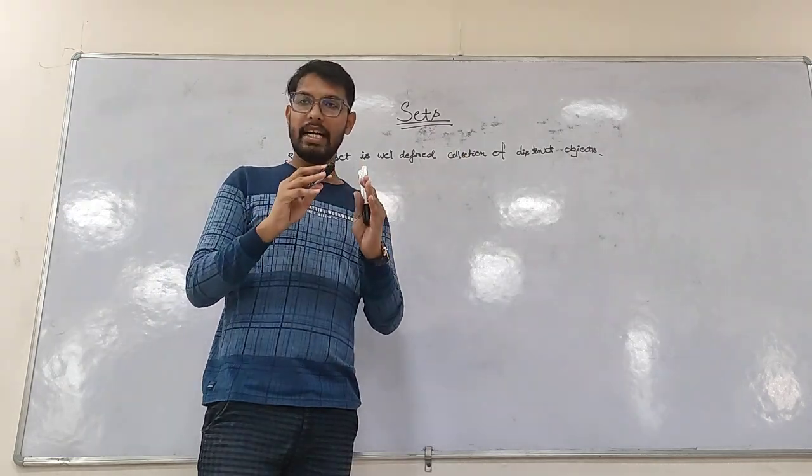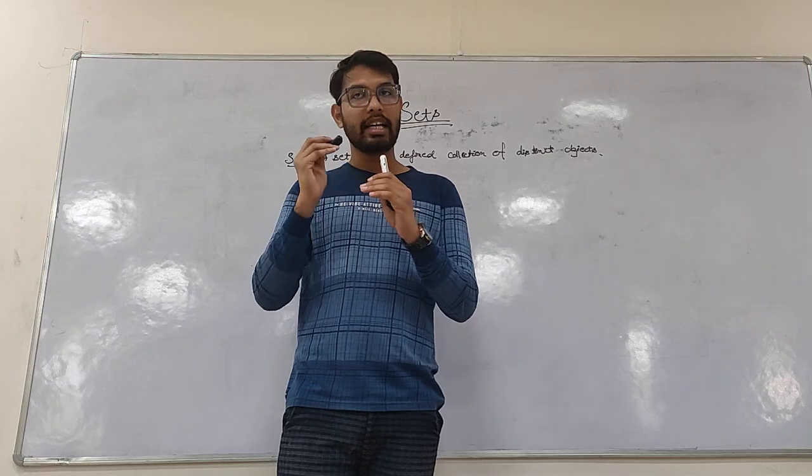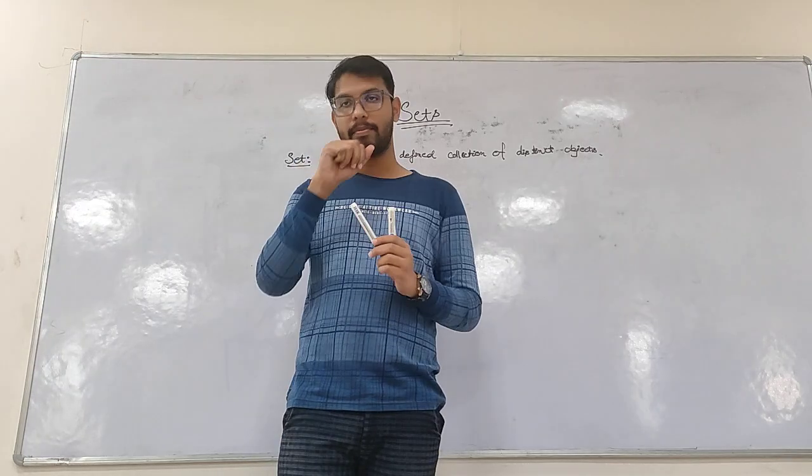What does this mean? Well-defined means that the objects in the collection should not be ambiguous.